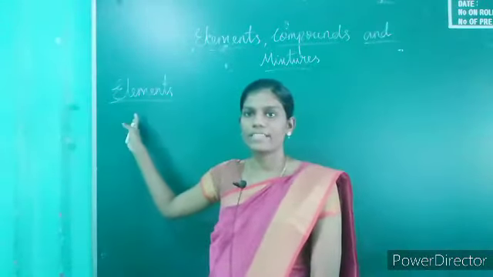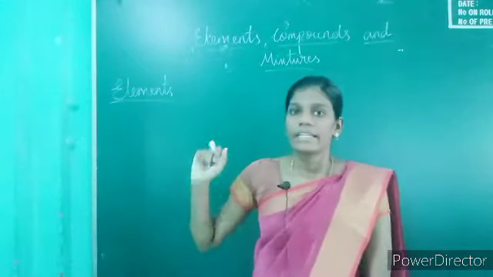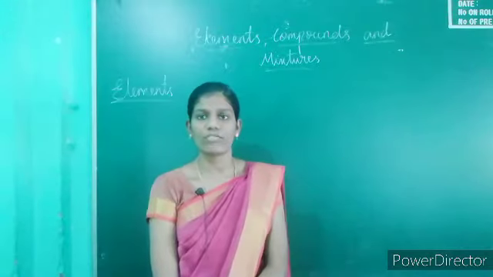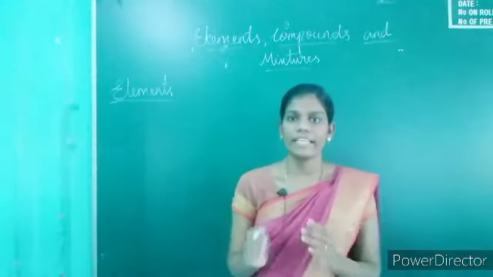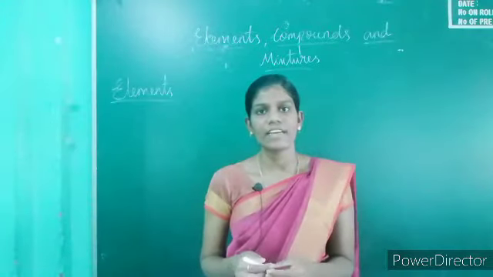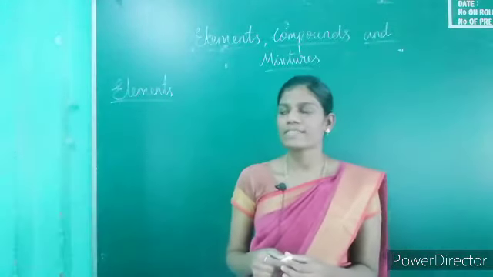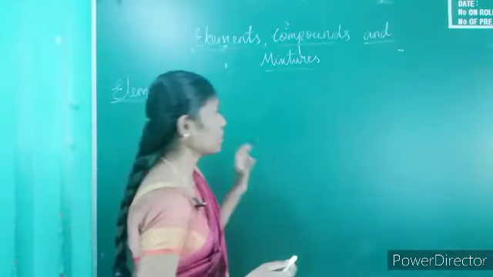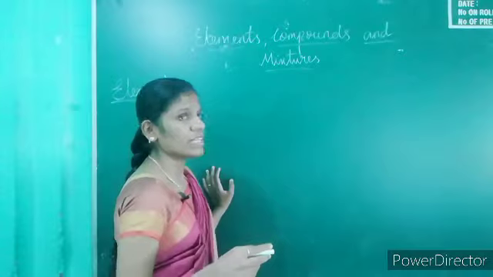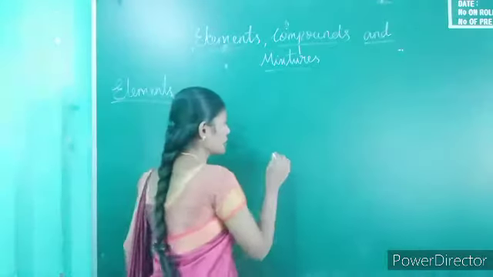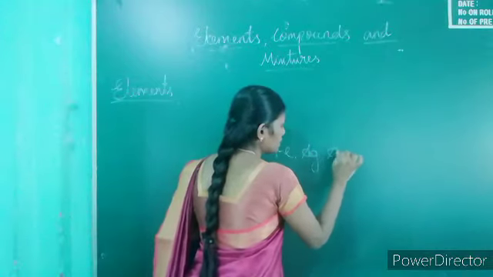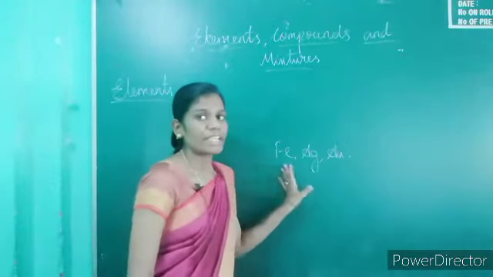Today's topic is elements. These elements are made up of only one kind of atom. We already know about elements because we learned about them in lower classes. Examples of elements are iron, silver, and gold.